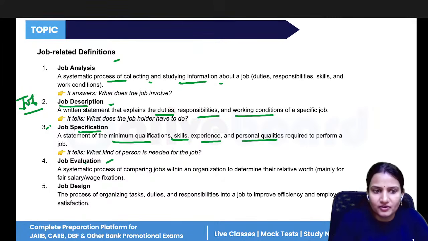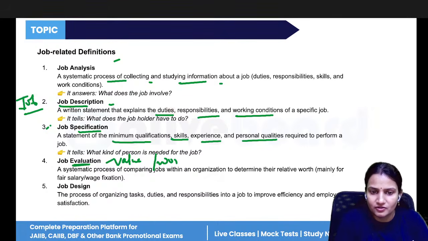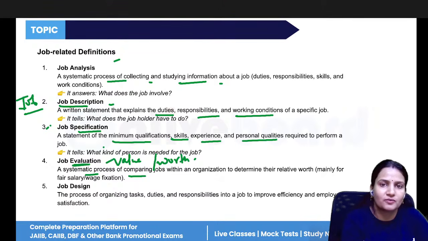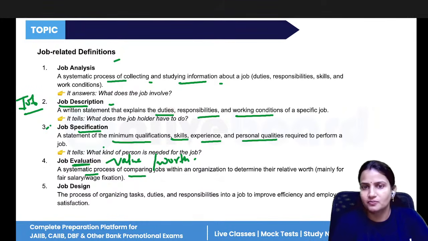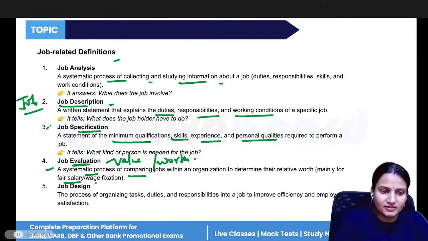Evaluation means, if you will see the word evaluation, you will get one word in between, that is value. Value means finding the value of a job, finding the worth of a job. So it is the systematic process of comparing. So how to find the worth of a job? If you are comparing different jobs, then only you will get to know that yes, okay, this job is having high priority, that this job is having less priority. So that is what the evaluation of different jobs, comparing different jobs on the basis of experience, on the basis of their money, on the basis of compensation, on the basis of the work, and then deciding the salary and fixed